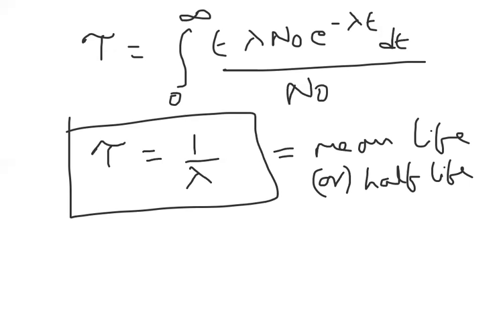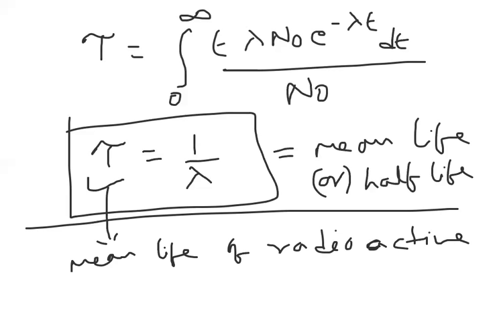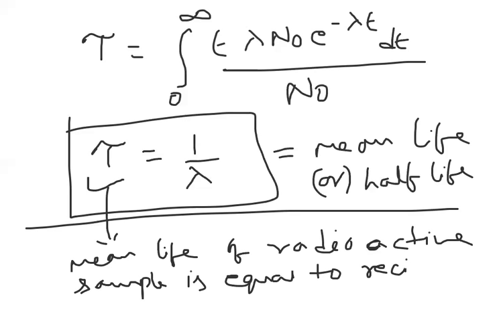Tau is equal to what we got? 1 by lambda. That is about mean life. Mean life is nothing but the reciprocal of the decay constant. So the conclusion we can write: the mean life of a radioactive sample is equal to the reciprocal of the decay constant.